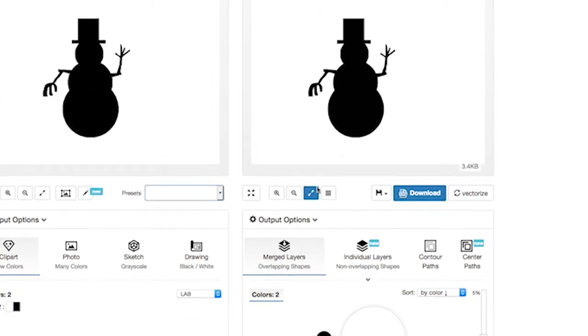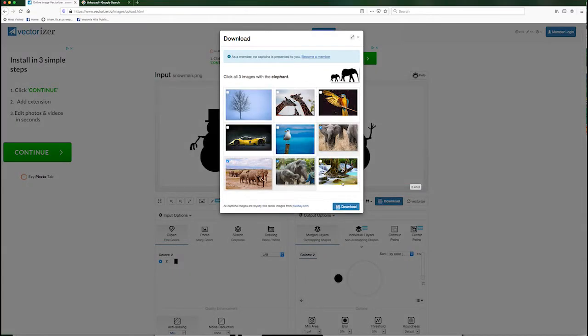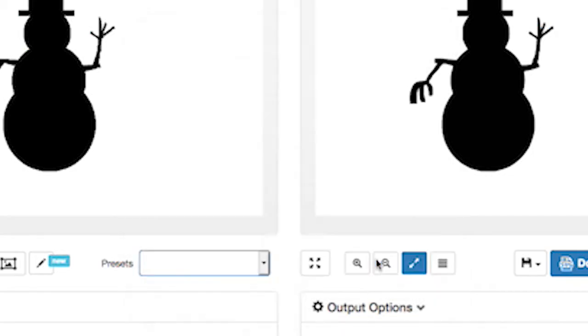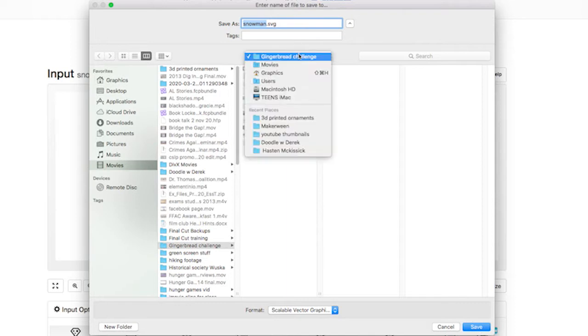Once your image has been vectorized, you can download the file. It should be a .svg file extension. And you just want to name it something familiar and save it in a place that you can find later.